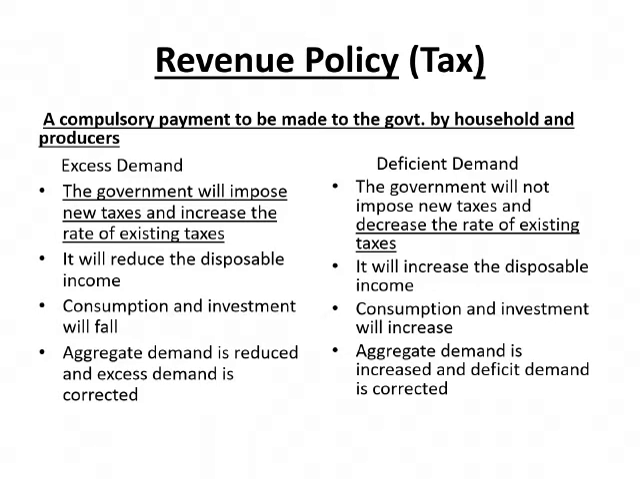During deficient demand, government will not impose new taxes and will decrease the rate of existing taxes. It will increase the disposable income. Consumption and investment will increase. Aggregate demand is increased, so deficient demand is corrected.